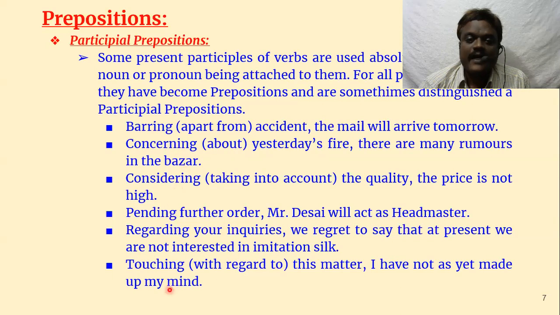These are all ing forms, actually verbs, but working like a preposition. Concerning yesterday's fire, there are many rumors in the bazaar. Considering the quality. So see here, yesterday's fire becomes the object of barring and concerning. So it is acting like a preposition.